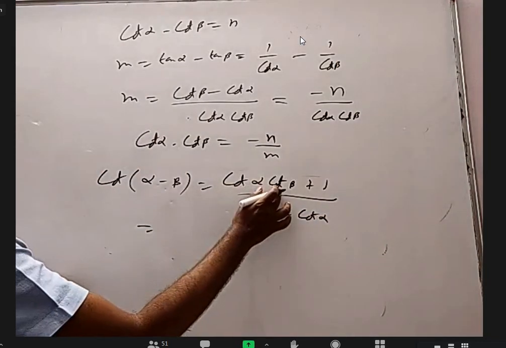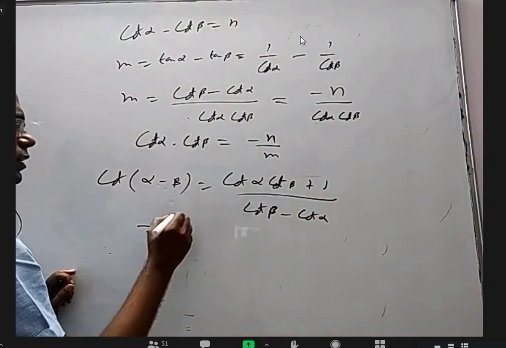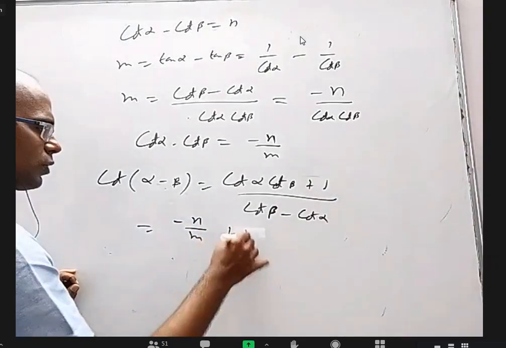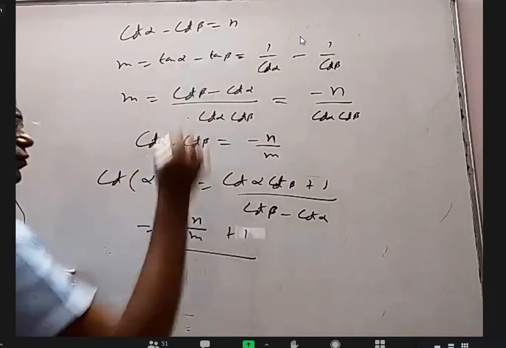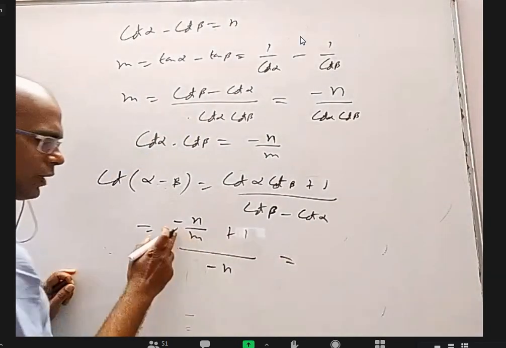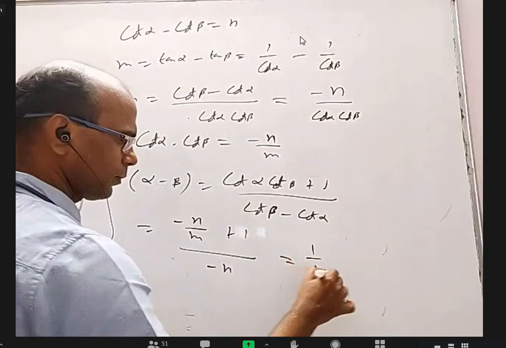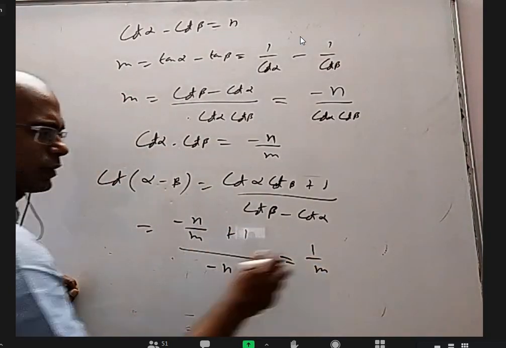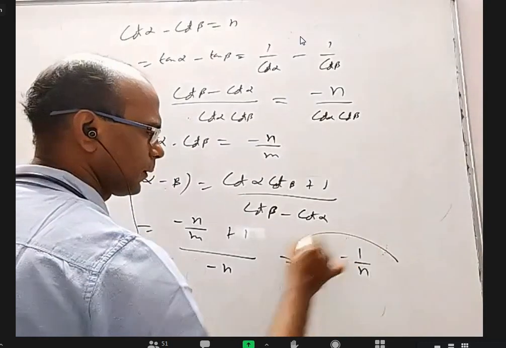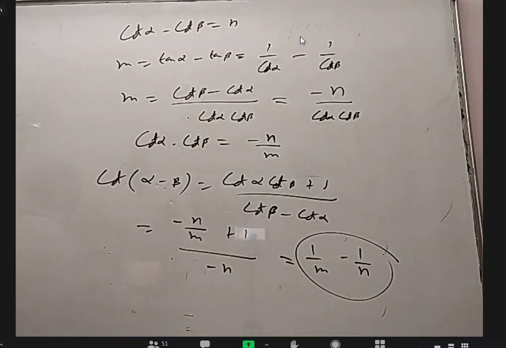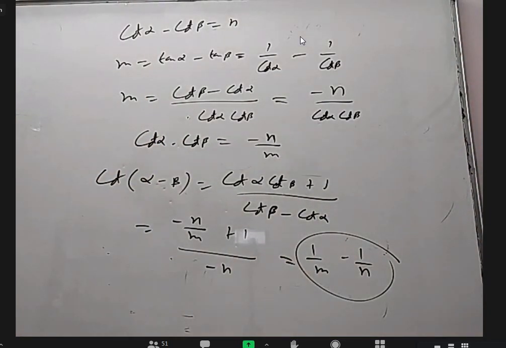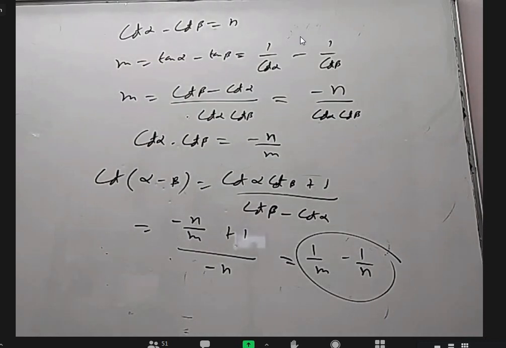What is cot alpha into cot beta? Minus n by m, plus 1. The denominator is the negative of n. When I take this by this, I will get 1 by m because n will cancel. When I take this by this, minus 1 by n. Basically, when you know the cot alpha minus beta formula, you know the denominator, you don't know the numerator. So just see how to find the numerator.